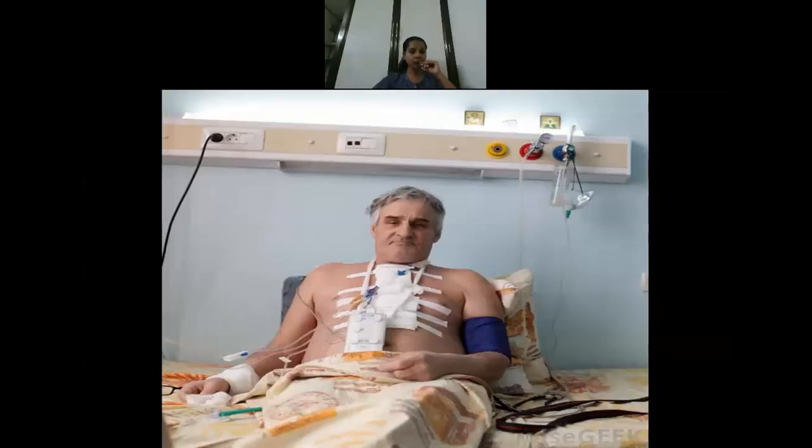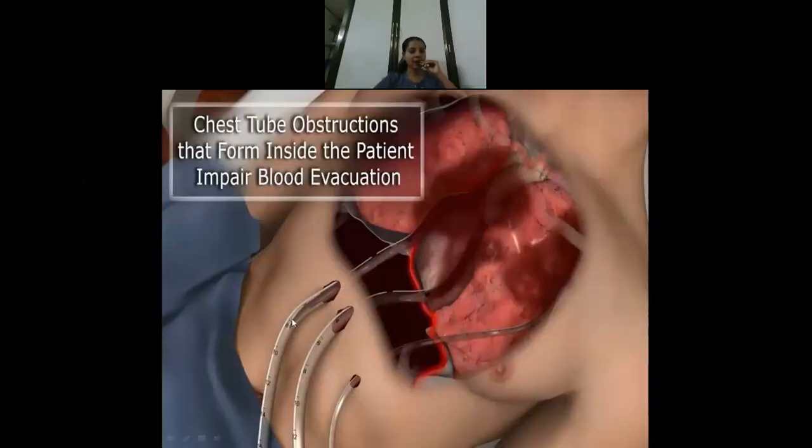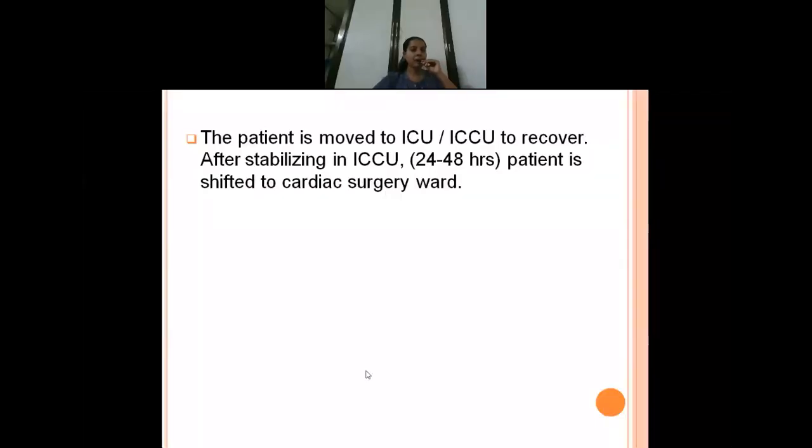And one more thing is, patient will be placed on a temporary pacemaker. Until he recovers, they may be placed on temporary pacemaker, and usually the patient may be on ventilator for some time also. So here you can see chest tubes are being connected, isn't it, to drain the excess of blood or air. And patient will be moved into the ICU or ICCU. After the surgery, the patient will be moved to the ICU or ICCU to recover. To recover from general anesthesia, it will take time. So until that, the patient will be kept in the recovery unit. After the person is slightly stabilized, they will move the patient to the cardiac surgery ward.